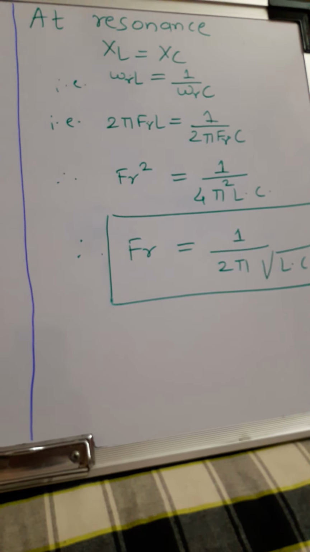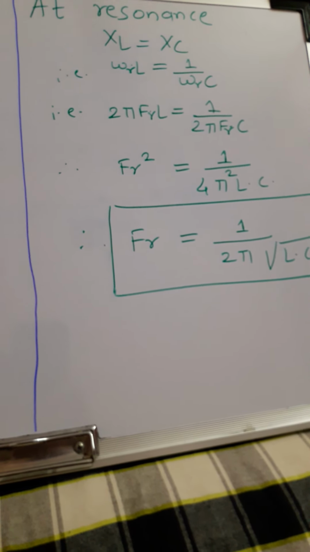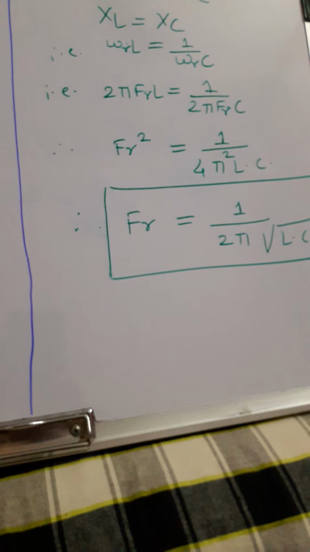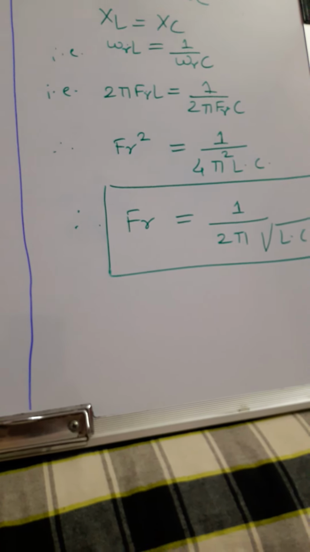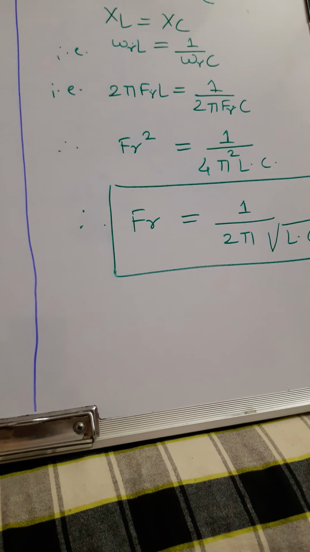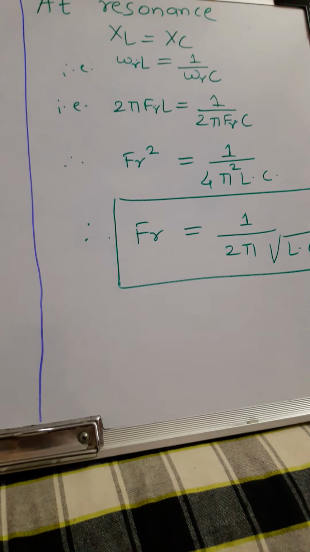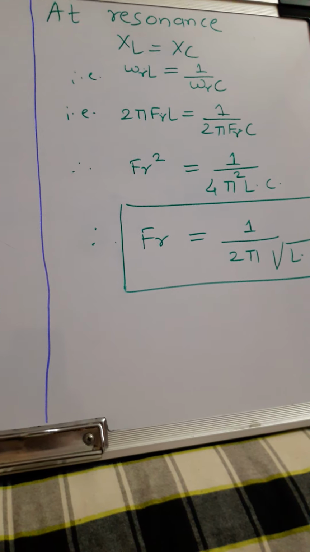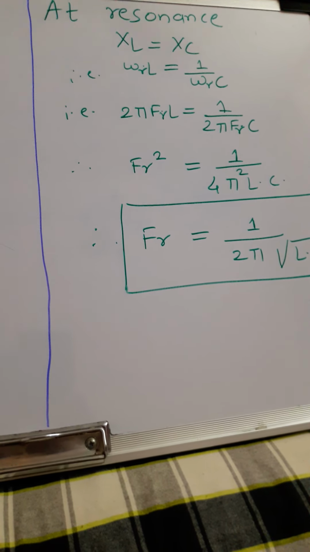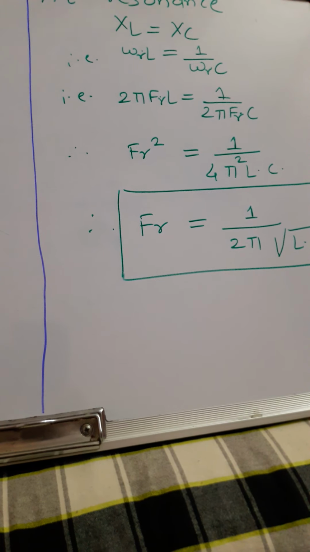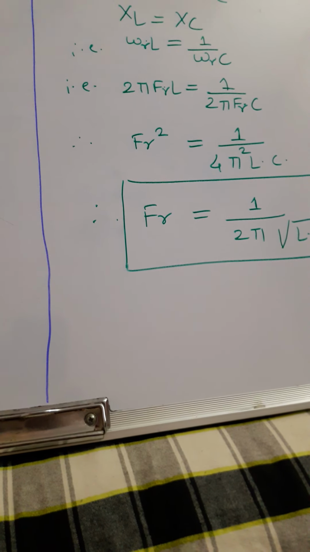At a particular frequency, the circuit is said to be in resonance when current is in phase with applied voltage. That is, in a series RLC circuit, resonance occurs when XL becomes equal to XC, that is, inductive reactance becomes equal to capacitive reactance.